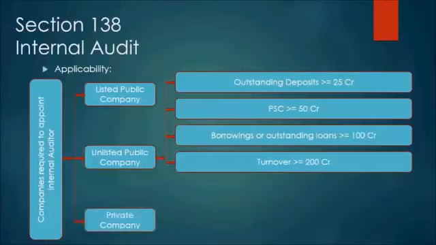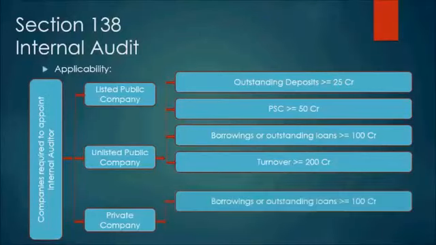And then now the third and the final category, that is the unlisted companies. Into the category of unlisted company will be the private company. Since the conditions that we have seen in the unlisted public companies about the outstanding deposit, paid up share capital, borrowing and turnover, you will have to just qualify the 2 conditions. So the 2 conditions of outstanding deposit and paid up share capital stands null and void. All we need to worry about is the borrowing and turnover in case of the private company, and the limits remain the same.